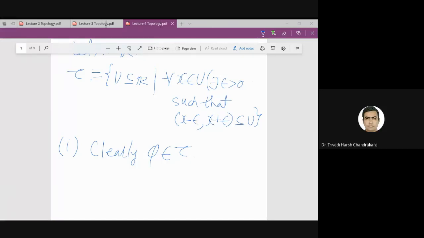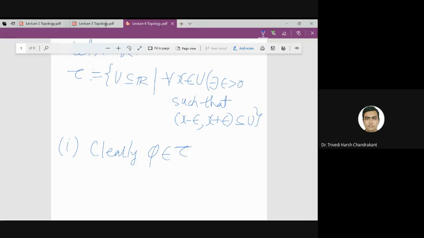Exactly, by default, because we need to check this condition for every element x in the set. But since there is no element in the null set, this set satisfies this property by default. So you are right. Therefore clearly the null set is an element of tau.